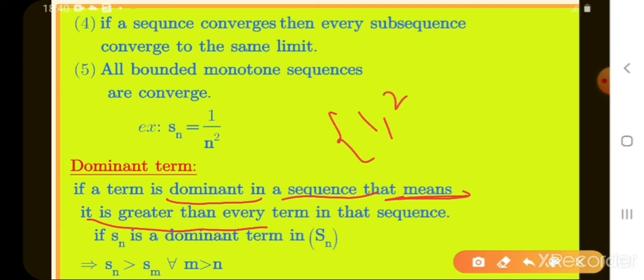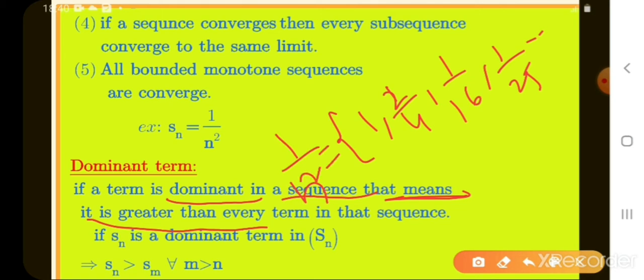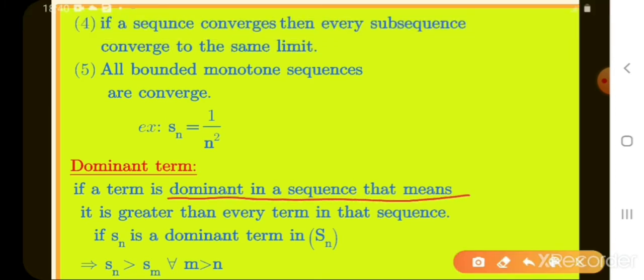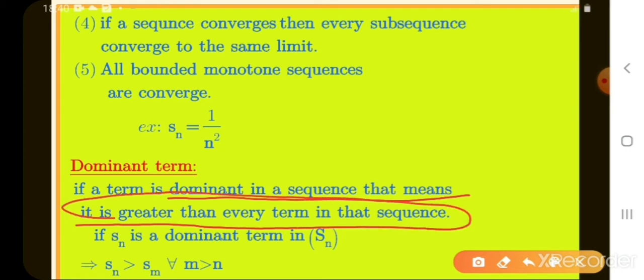I write 1 by 4, 1 by 16, 1 by 25 and so on. What is the sequence? 1 by n square is the sequence. What are the elements in this? 1 by 4, 1 by 16, 1 by 25 and so on. Which element is greater than every term? Here 1 is greater than every element. So we call 1 the dominant term. See here. If a term is greater than every term in that sequence, we call it a dominant term.